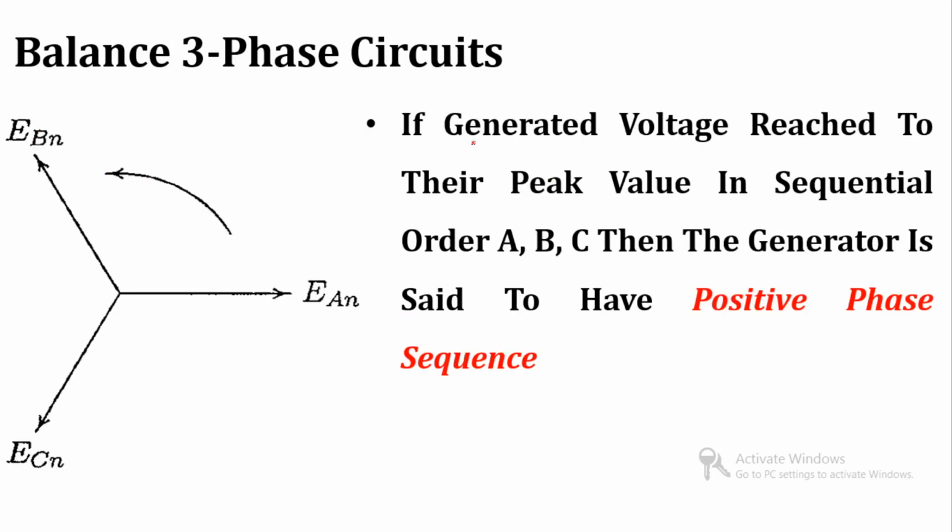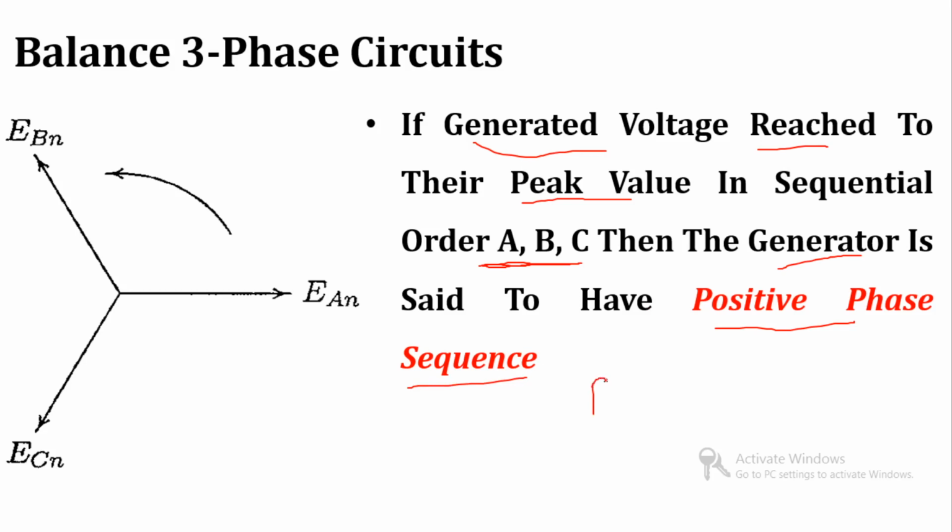Now if the generated voltages reach their peak value in the sequence of ABC, then that type of generator is said to have positive phase sequence. Clear?